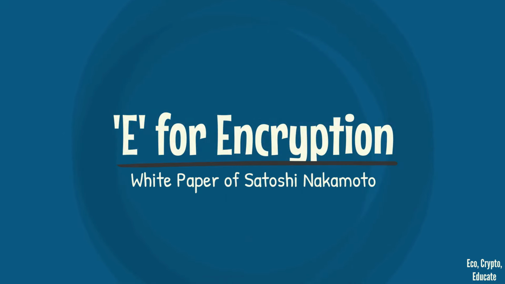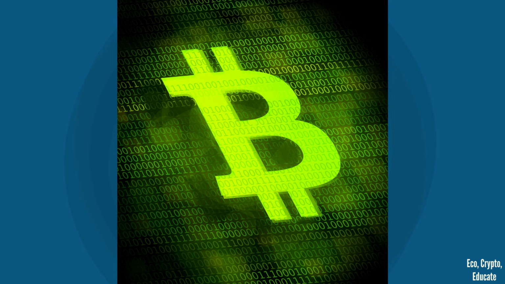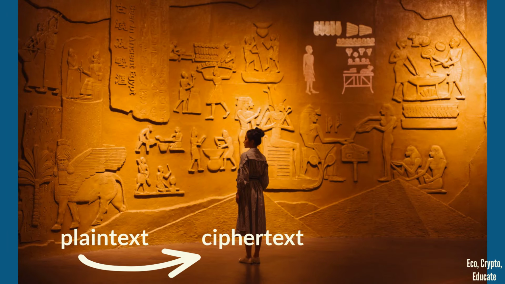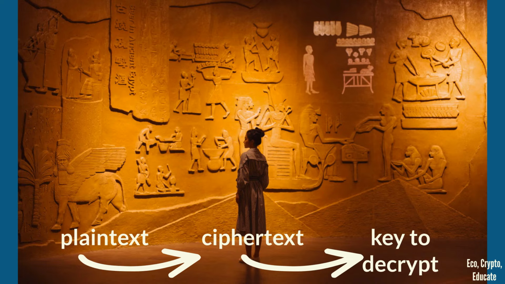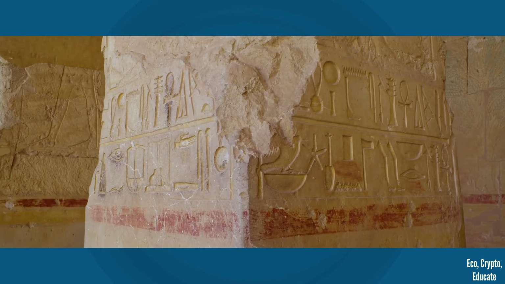E for encryption. Encryption's a fundamental part of the Bitcoin protocol, used to secure all transactions on the network. It's the process of converting plaintext into ciphertext, which can only be read by someone who has the right key to decrypt it. Plaintext's the original message that you want to send, while ciphertext is the encrypted version of that